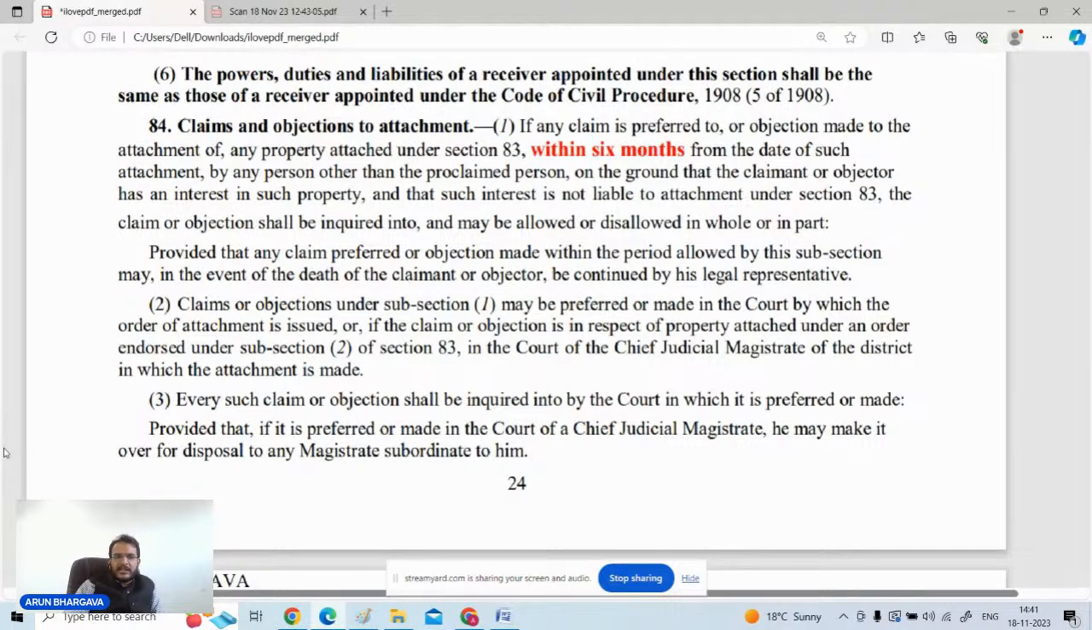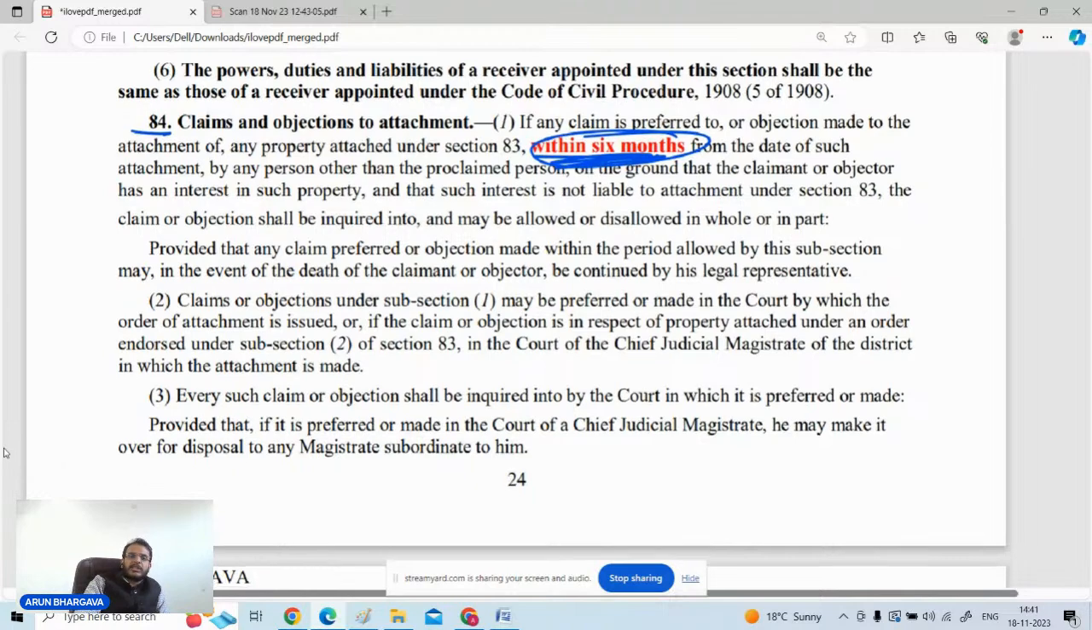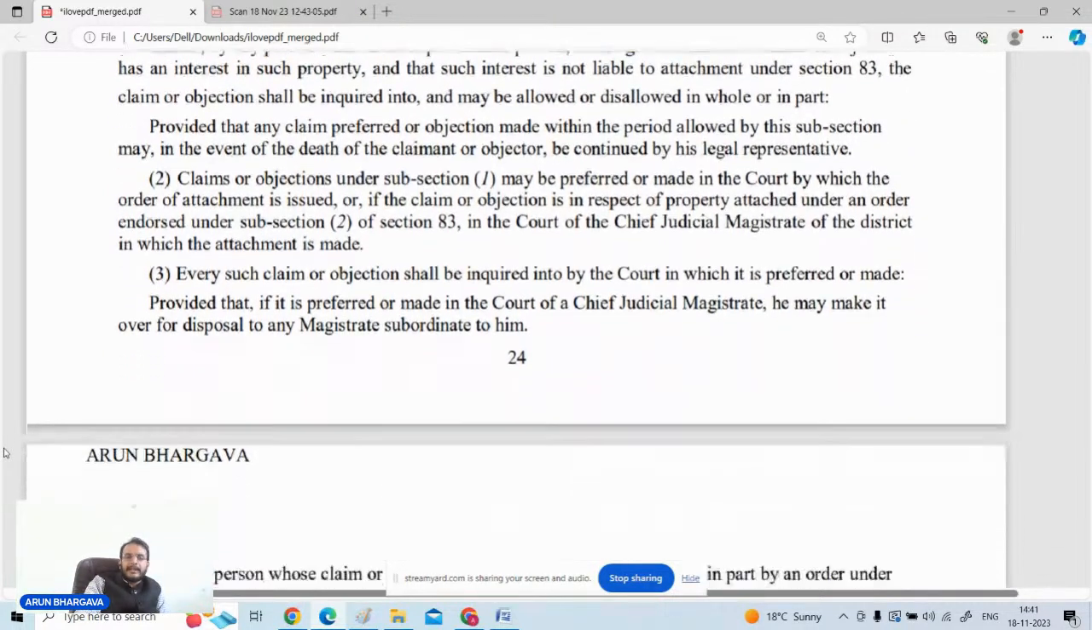So it is mentioned in section number 84, very important point, within 6 months. Within 6 months you have to raise objection with respect to the attachment of the concerned property. You can say this property belongs to me and this property does not belong to the proclaimed offender, so this property should not be attached. If you have such kind of objections, you may raise it within 6 months.